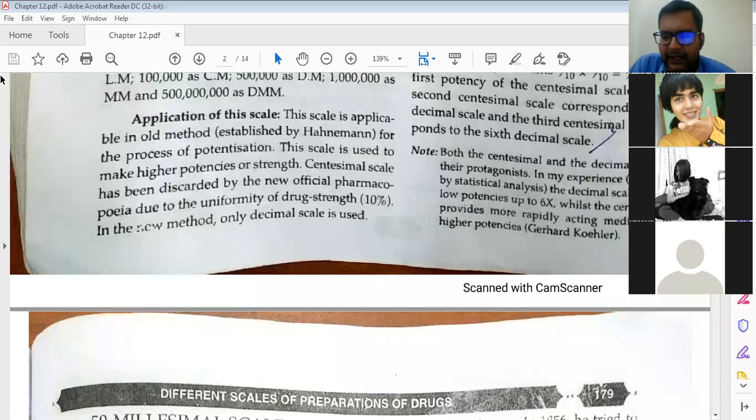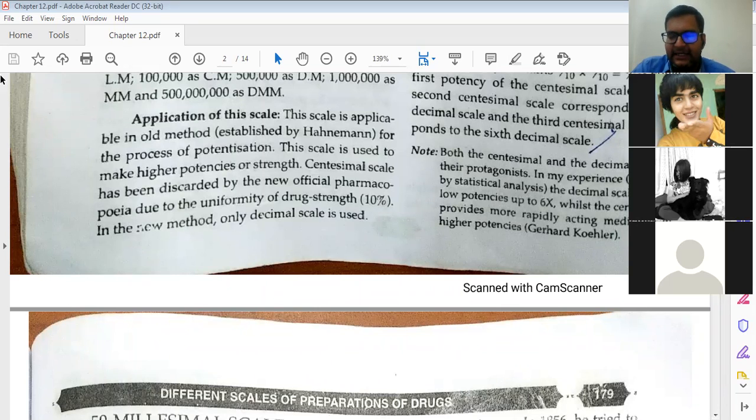Second potency will be... here, okay, it is saying that the second potency is equal to 1C. That is theoretically, that thing I am telling you, theoretically it is okay, but practically both are separate, different scales.